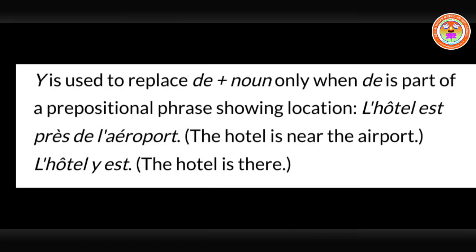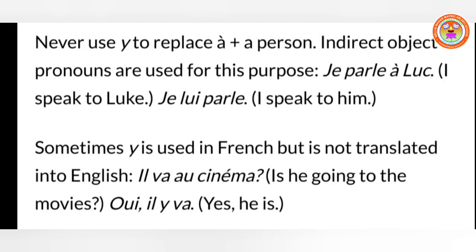Okay, next one, never use Y to replace à plus a person. We can't use this because it can be replaced only by indirect object pronouns, as we saw previously. Je parle à Lou means I speak to Lou. Here you can see the preposition à is there and a person, but in this case we can't use Y, we can use only an indirect object pronoun. Example, je lui parle, so I speak to him, like that.